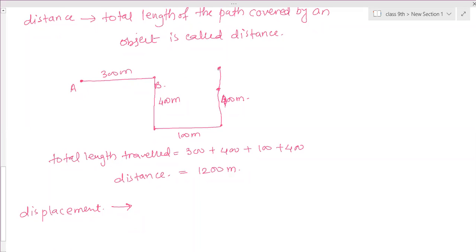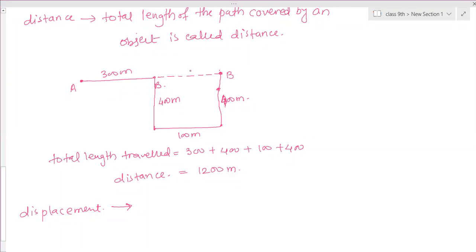He was here initially, and now he is at this position, which is point B. So whatever path he has traveled doesn't matter. His initial position is point A, and the final position is this. So how much distance has he displaced, that means moved? Only from here to here he has moved.